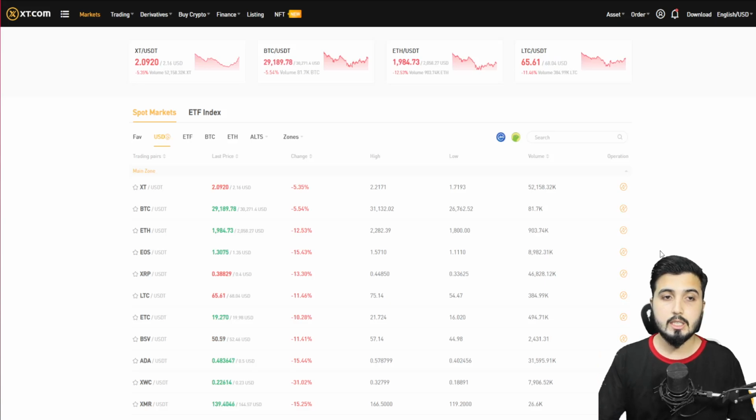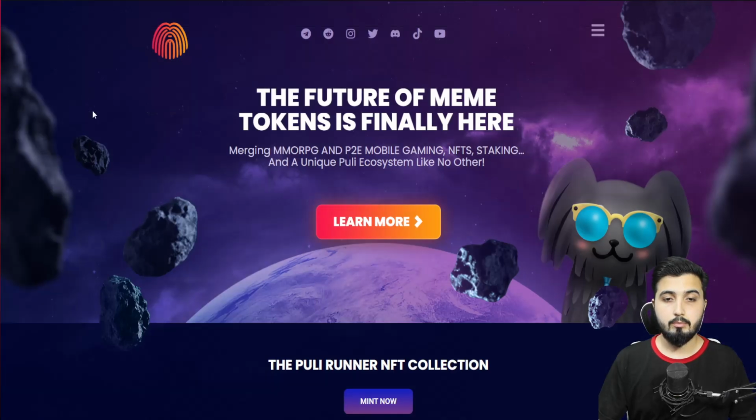It's one of the major exchanges, and it offers you everything that you want in cryptocurrencies. Any kind of trade that you want to do, or any kind of tool that you want to use regarding these services, is basically within this exchange. So we're going to talk about the XT exchange and how you can register, and the other opportunities that you're going to have with the Puli token when it's listed there. But first, let's talk about what Puli token, or this whole project, actually is.